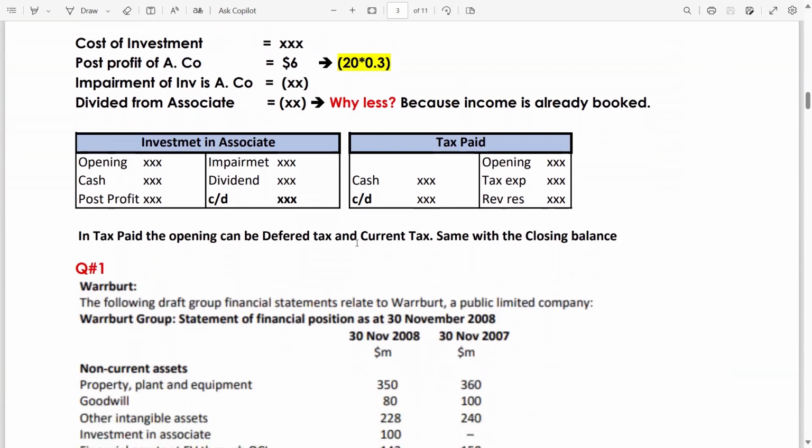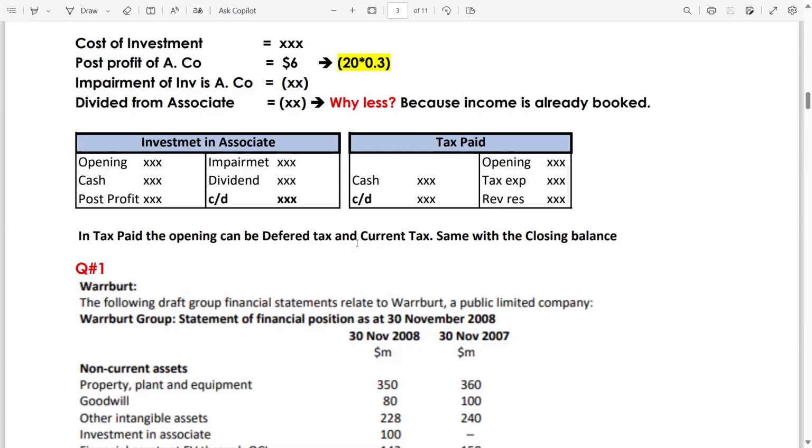Now, in the consolidated statement of cash flow, the best approach is to make a T account of each line item. This will help you in solving the consolidated statement of cash flow questions. I have a separate sheet of all the T accounts. If any student wants that particular sheet, you just have to enter the data and your balancing figure will be calculated.